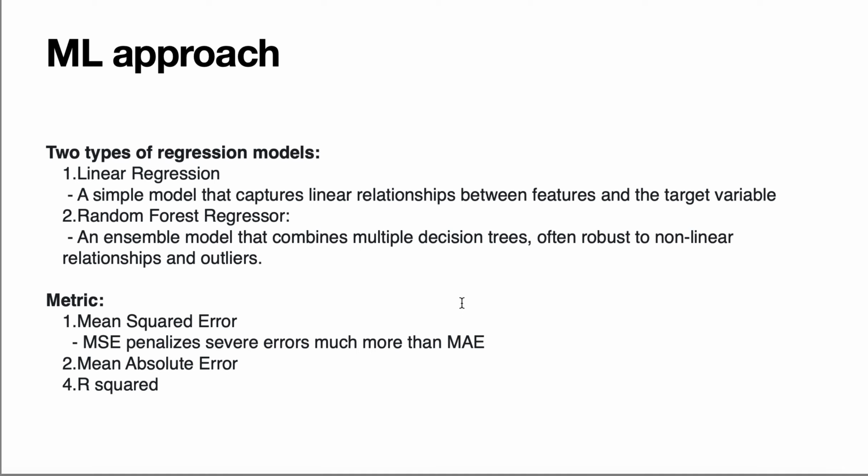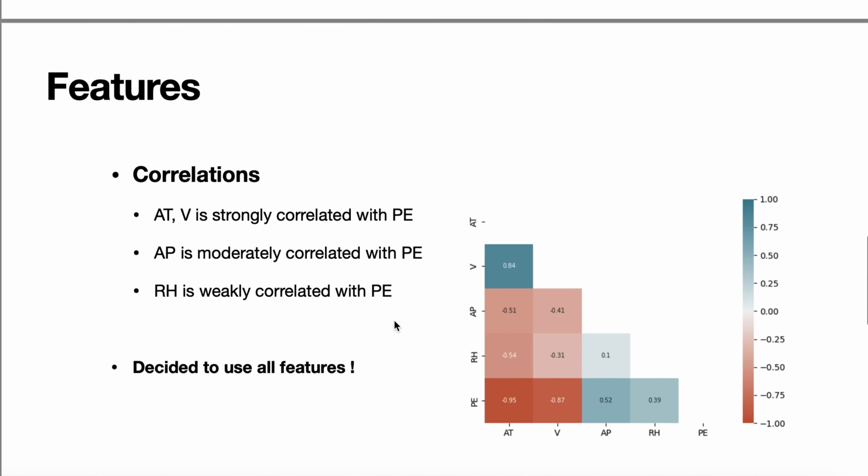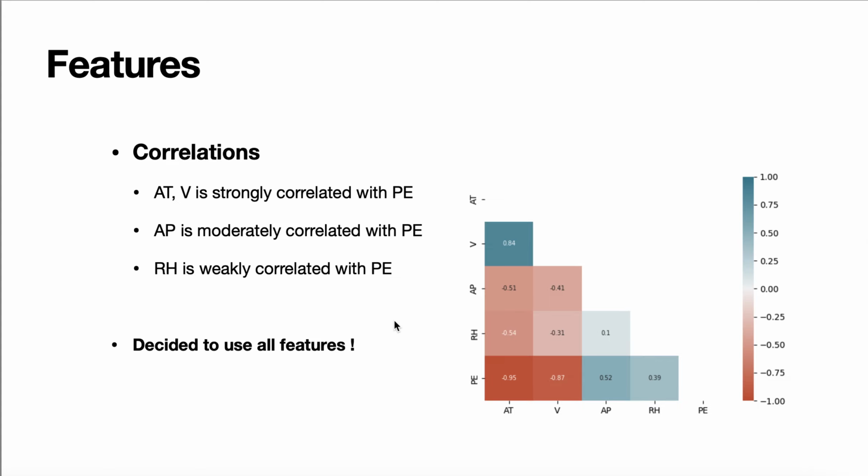The metric I used is mean squared error, mean absolute error, and R-squared error. Then I first checked the features correlation.